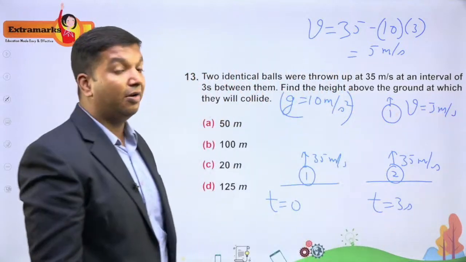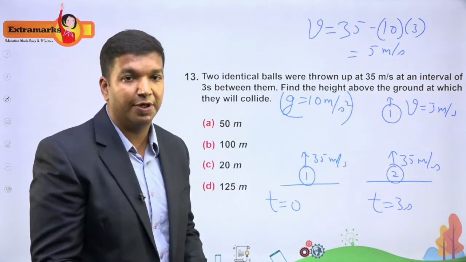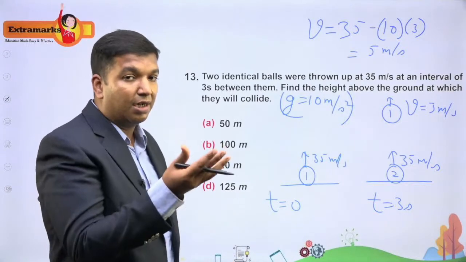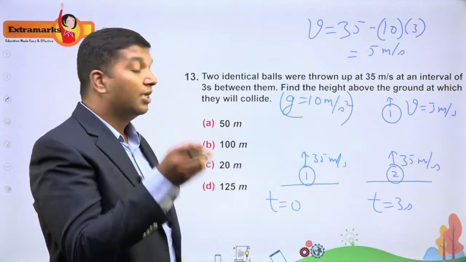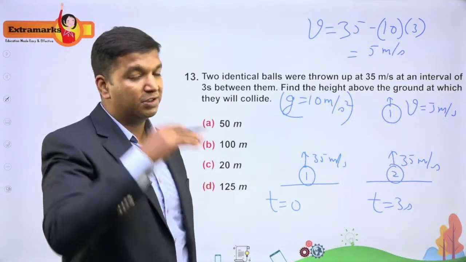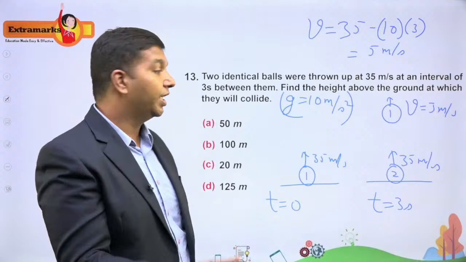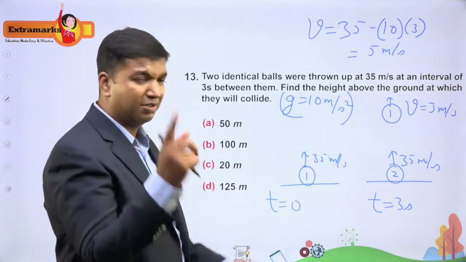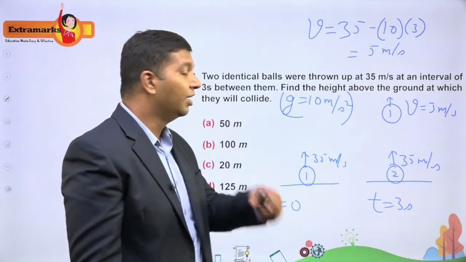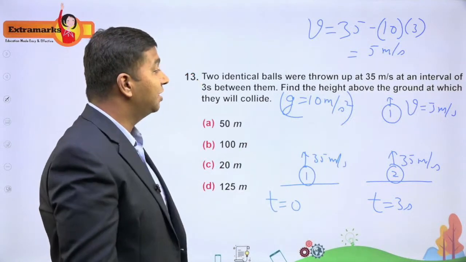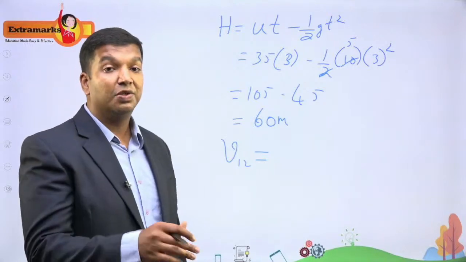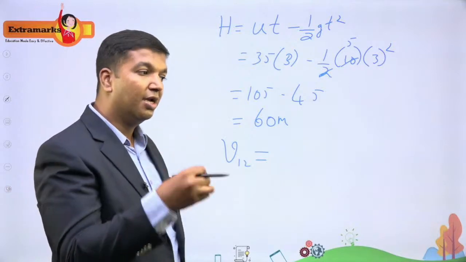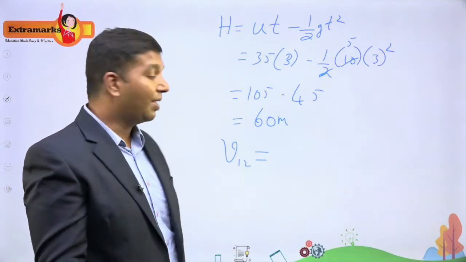Now I'll use the relative motion, that is motion of ball 1 with respect to ball 2, right? Now here, as soon as these balls lose contact with your hand, the only force that is acting on them is gravitational force, which gives rise to acceleration due to gravity. Both of them are experiencing the same acceleration due to gravity, correct? So g only, 10 meter per second square I have taken here. So if you observe the relative velocity, there is no relative acceleration between the balls, because both of them are experiencing the same acceleration.